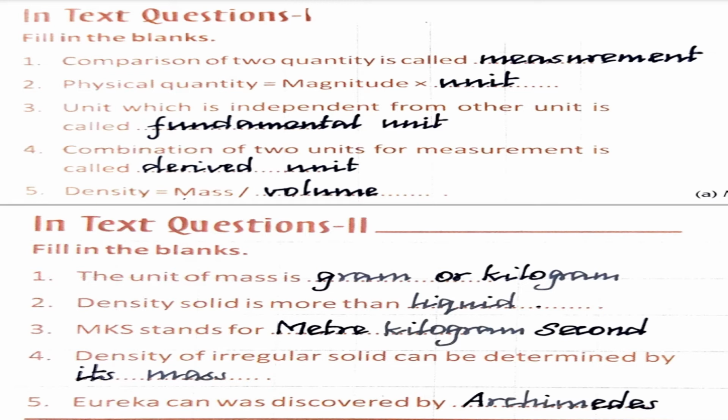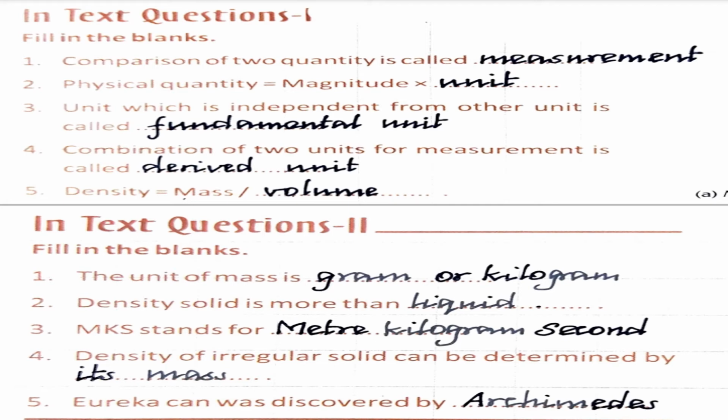write down the answer. Take page number 17.